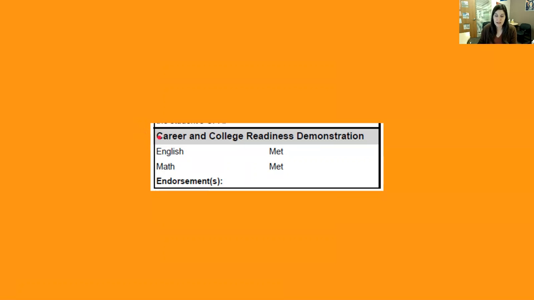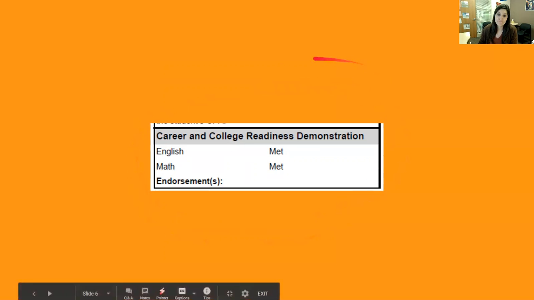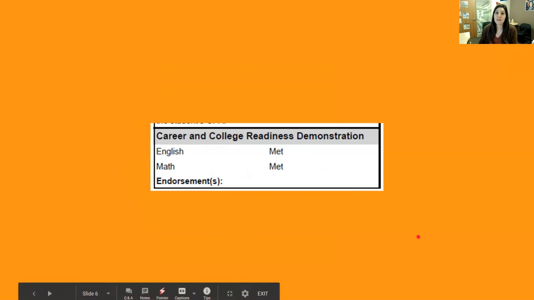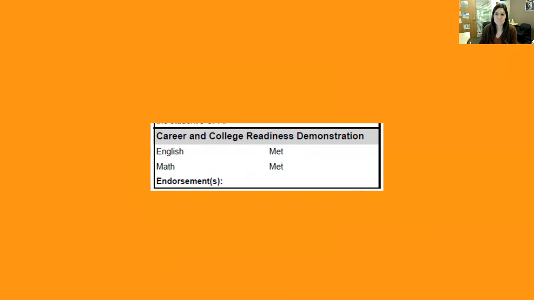Because of COVID and that we didn't offer the SAT, the current class of 2021 is not required to meet this demonstration. They're not required to meet it. So if your transcript says English not met, math not met, do not worry. This is not something that you have to do for this year. It will apply to next year's juniors, or to the juniors who will be seniors next year.